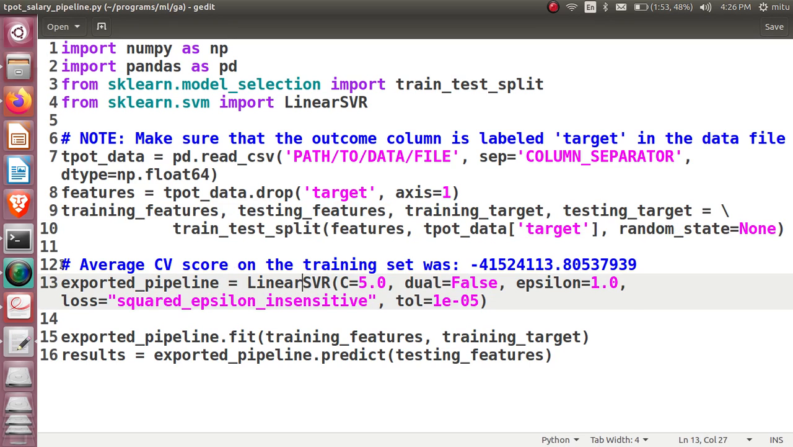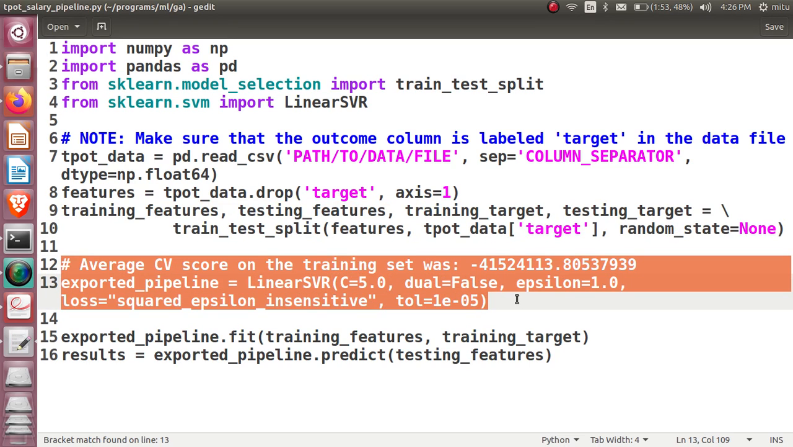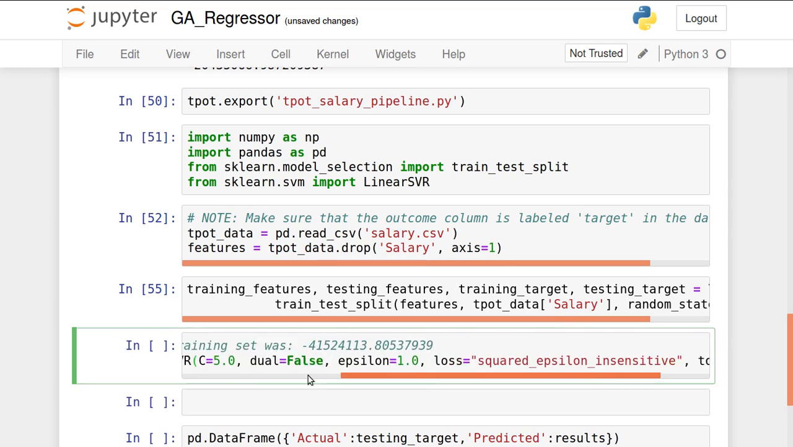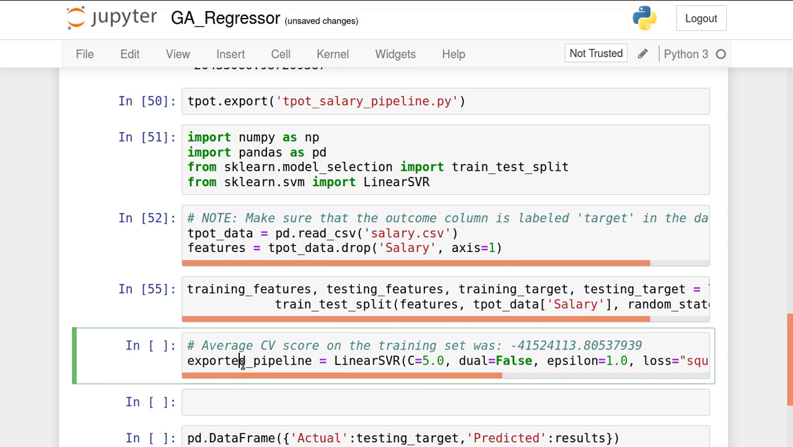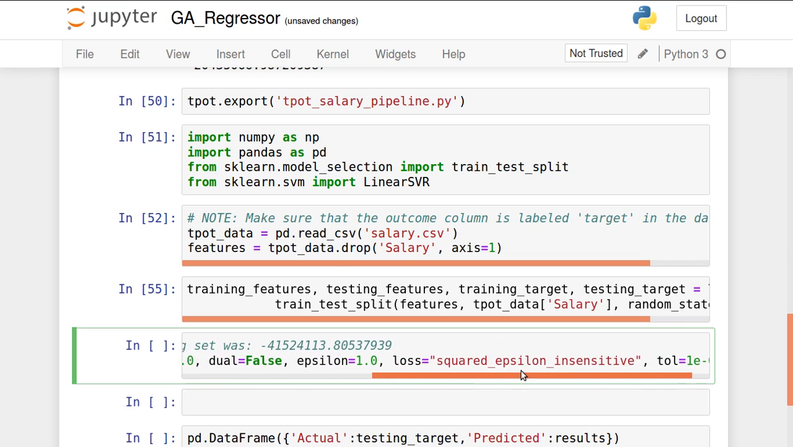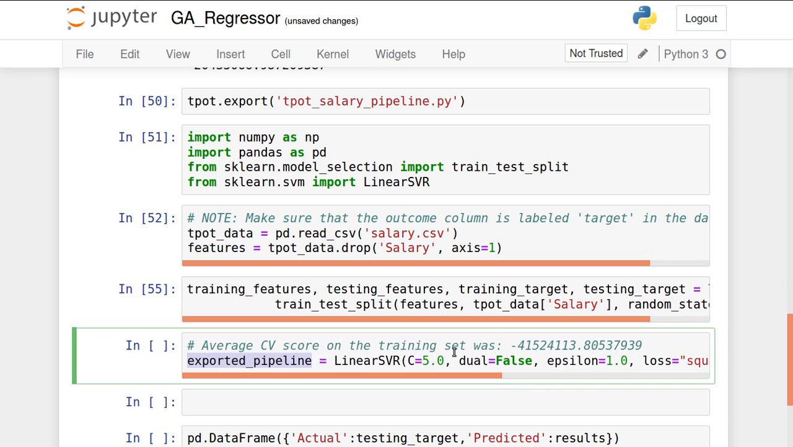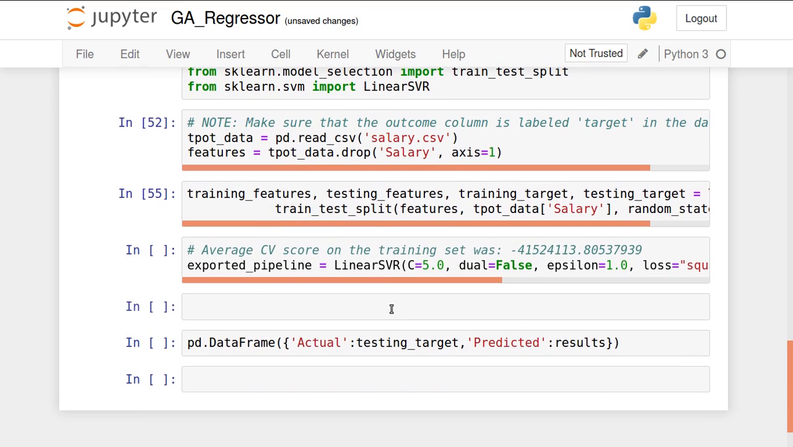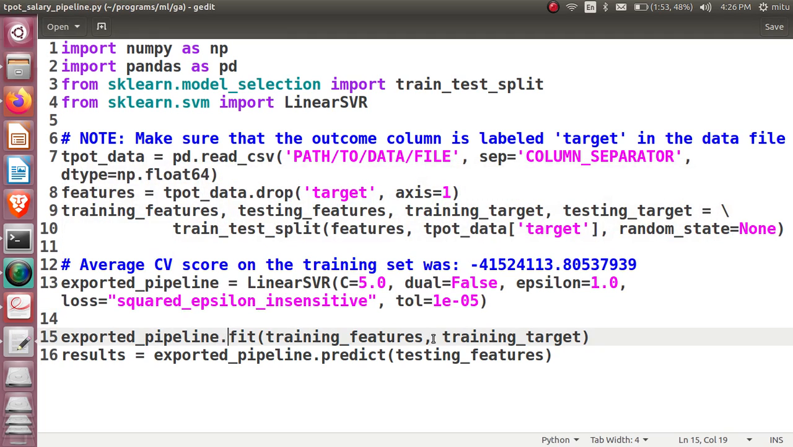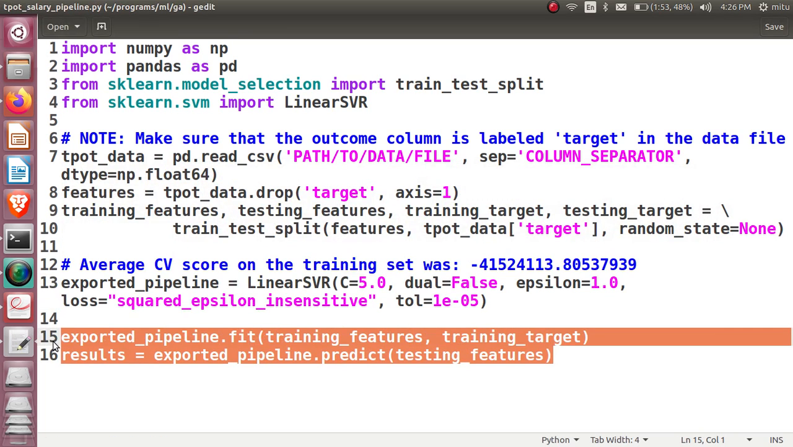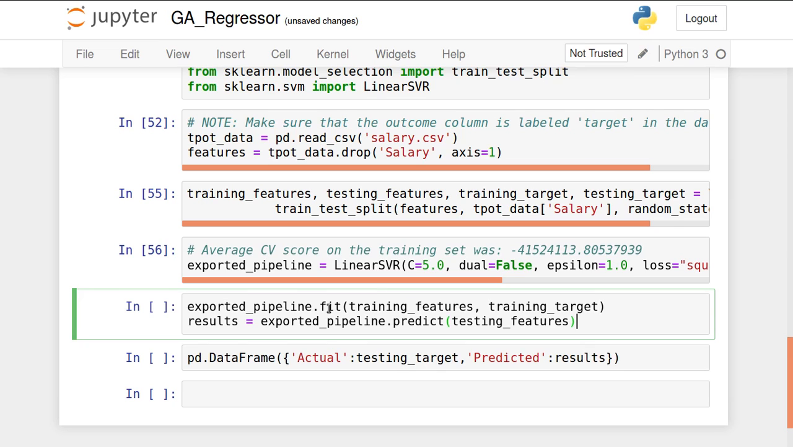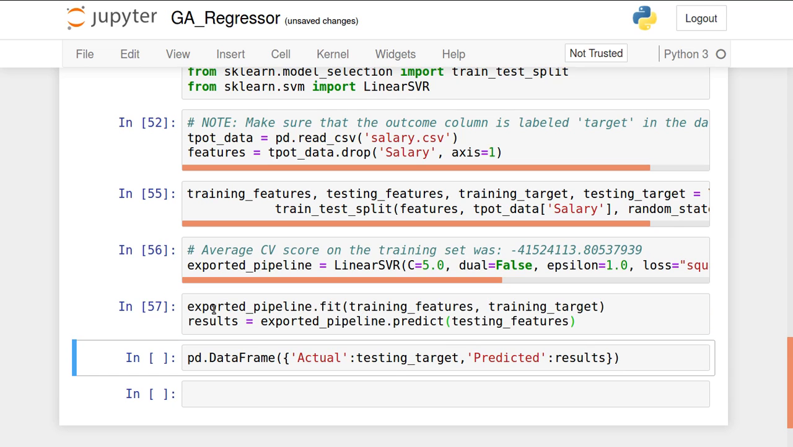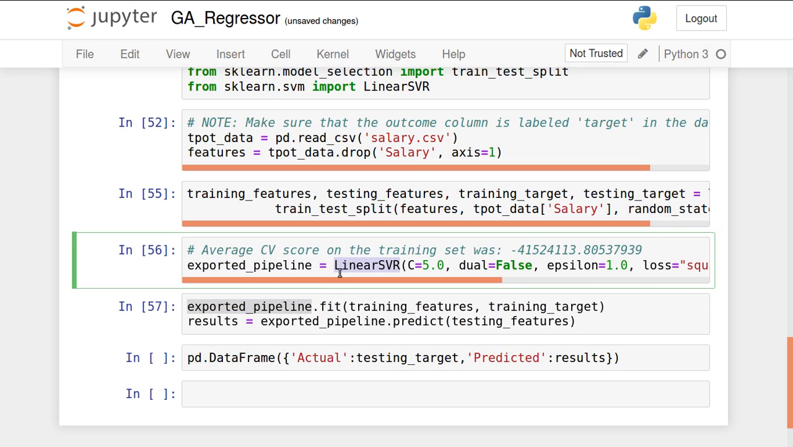After this, this perfect algorithm which is identified here is this linear SVR, by which I am creating object exported pipeline, which is the object of linear SVR with the given parameters. See the parameters which are optimized parameters for this, which I have directly copied from this particular file, which is saved in my current working directory, and just create the object of linear SVR now. That's done. And after this, we are going to fit.